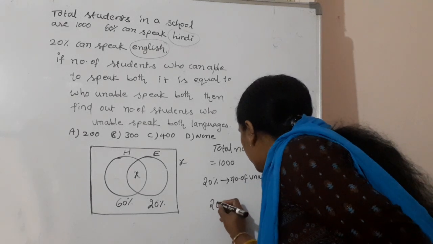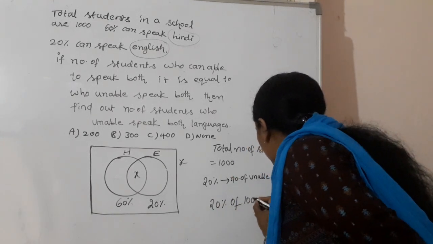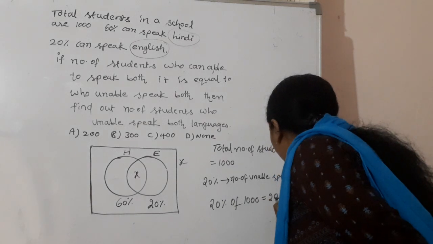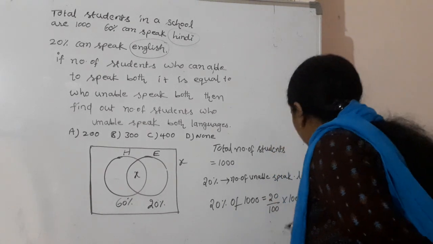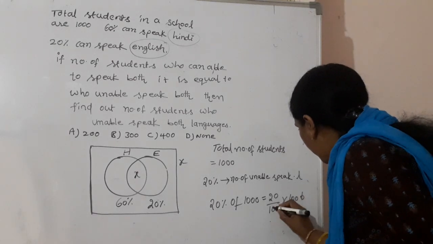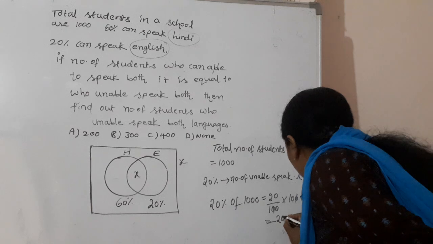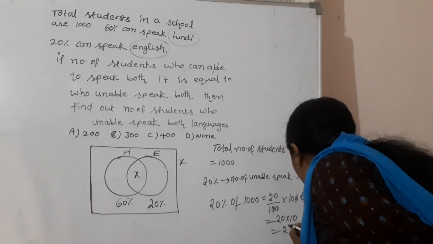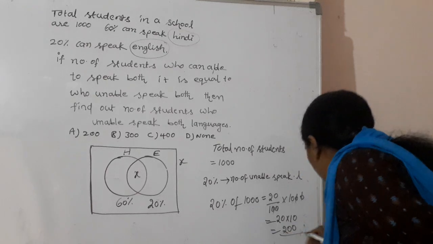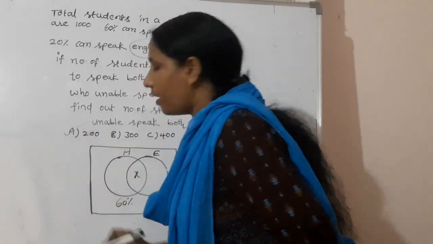So 20% of 1000 is equal to 20 by 100 into 1000. The last zeros can be cancelled. So this is 20 into 10, which is 200. So the answer is 200, option A.